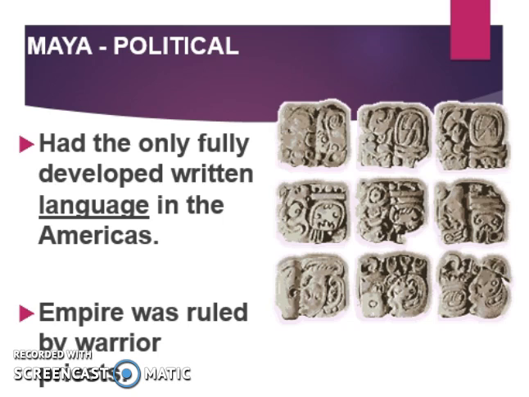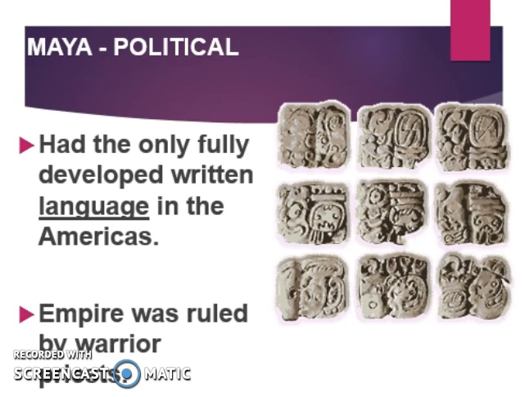They had the only fully developed written language in the Americas, and the empire was ruled by warrior priests. Now, their language was written in hieroglyphics, which had thousands of different symbols, some that represented sounds and others that represented meanings.